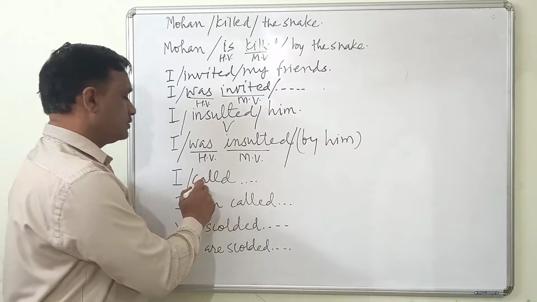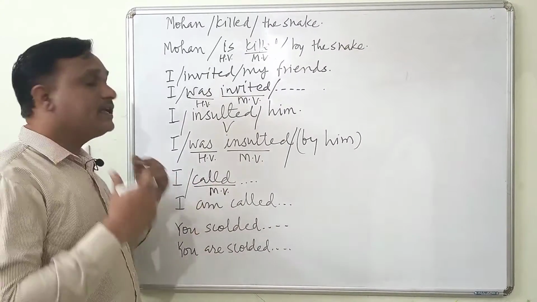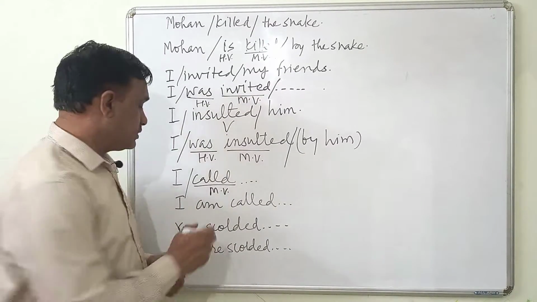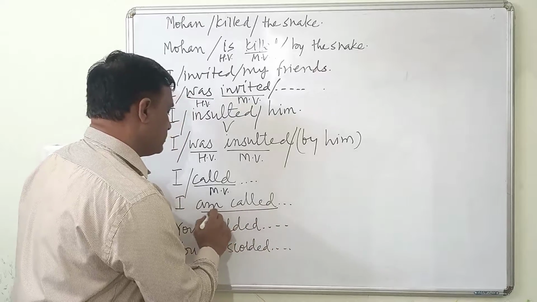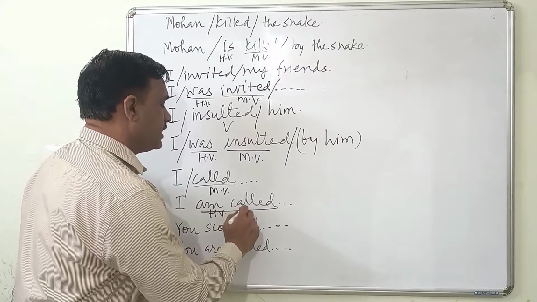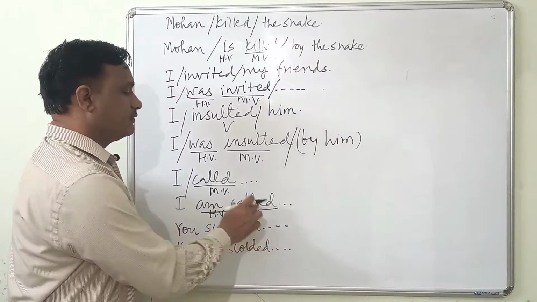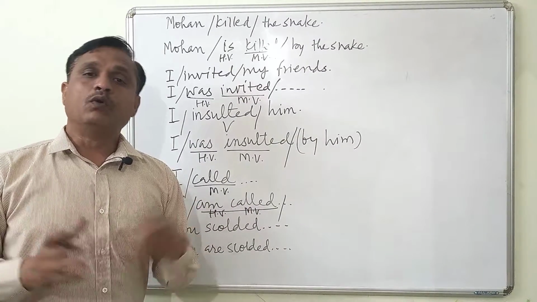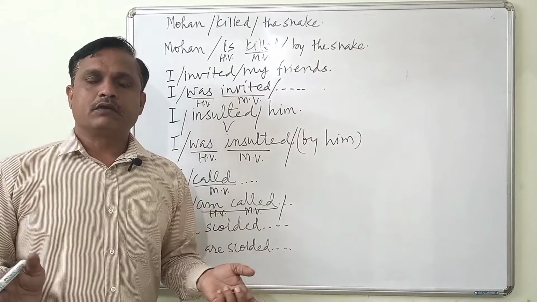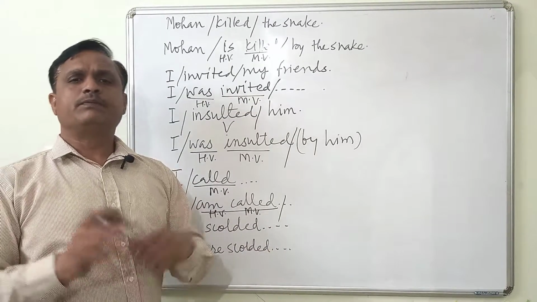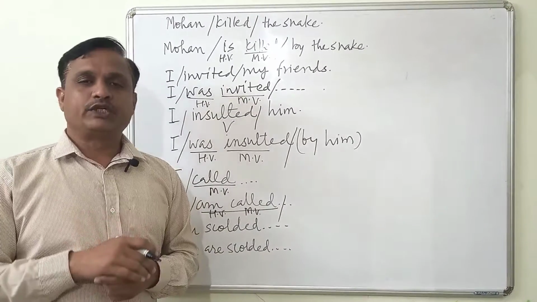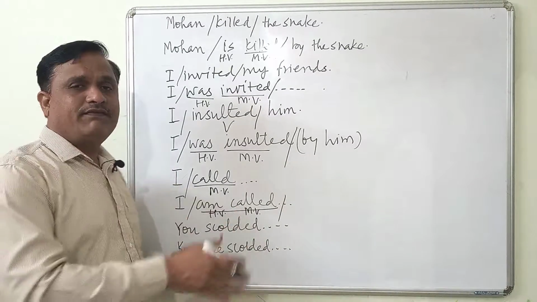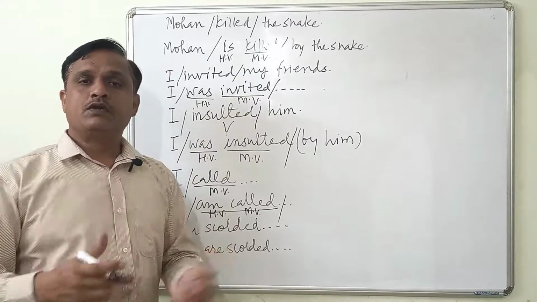Next example, I called someone. Called is the main verb over here. And here, I am called. Am is the helping verb and called is the main verb in the third form. This becomes passive. I am called. Now who is calling? No idea. Or we do not want to give importance to the person who is doing that action. We are hiding, concealing that person. But we are rather focusing on this. I am called, not someone else.